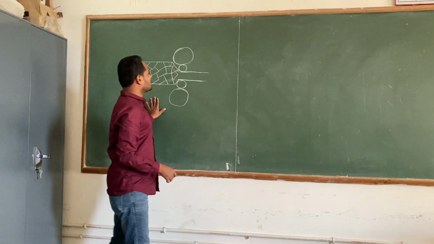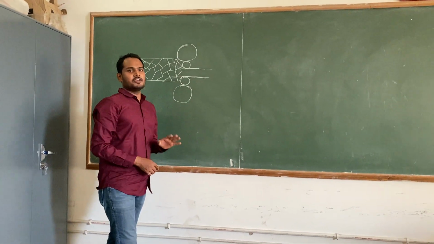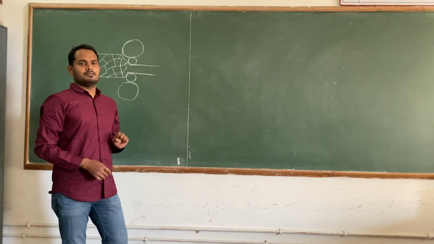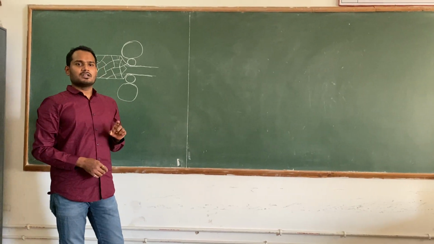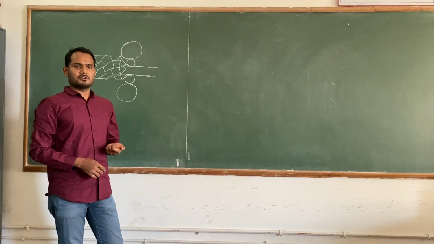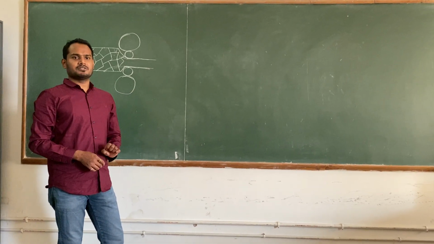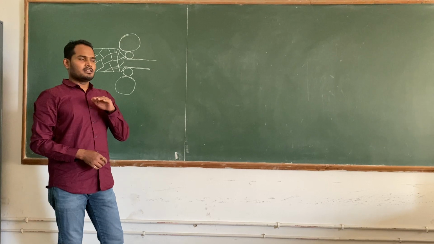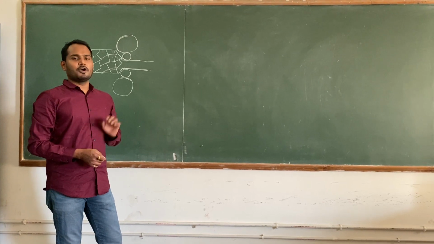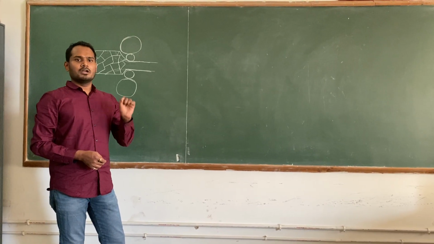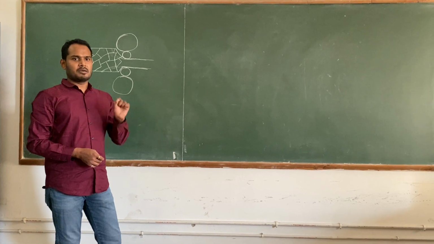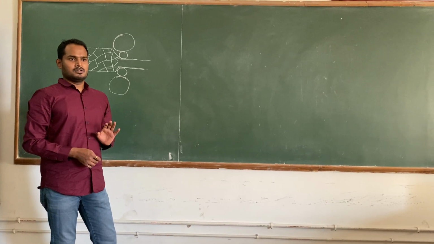Today's topic is basically annealing. Annealing of cold worked metal. Cold working means what? Basically, we are doing plastic deformation on a metal below the recrystallization temperature. Recrystallization temperature is a temperature of basically 0.3 to 0.4 T_M. T_M is the melting point, the melting temperature.